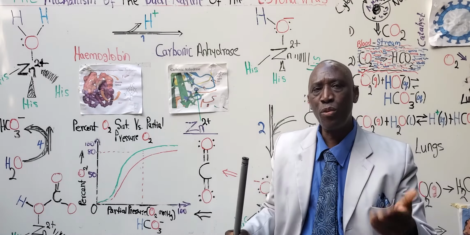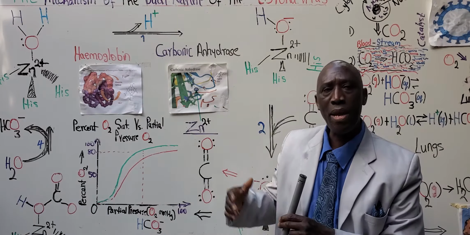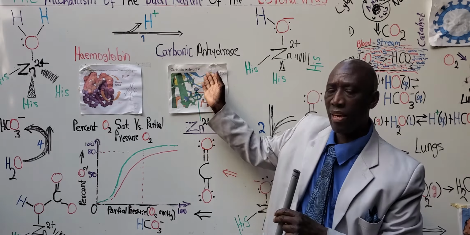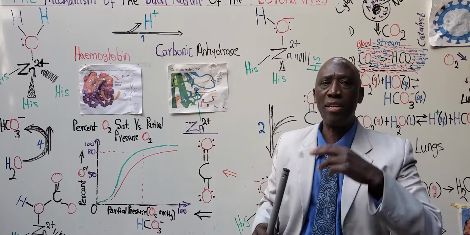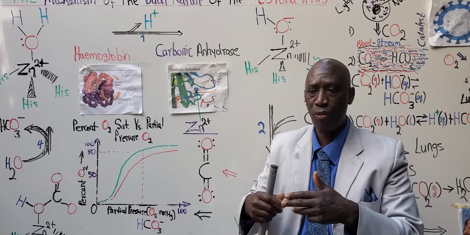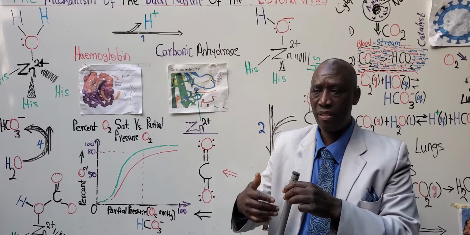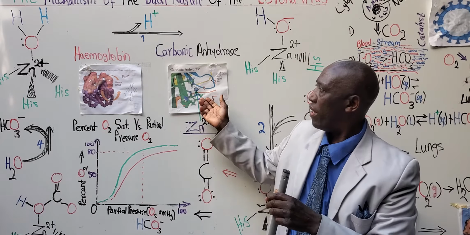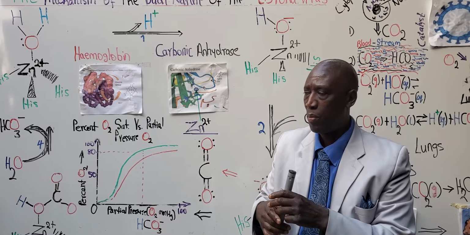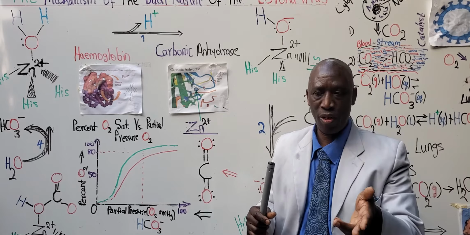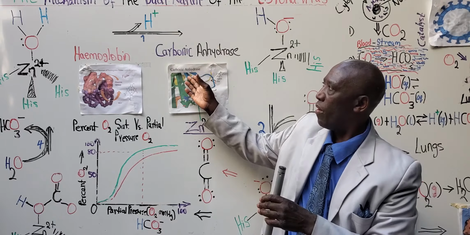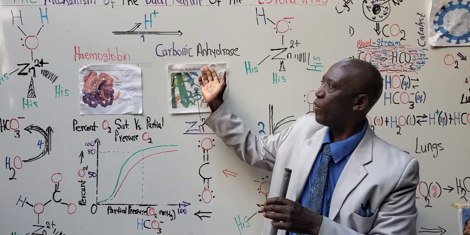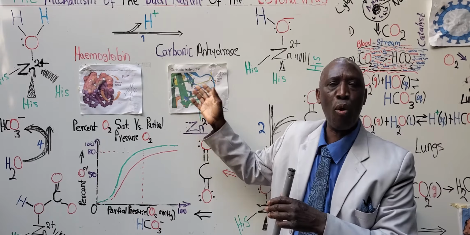So what we're going to do is discuss the mechanism of carbonic anhydrase, the biological catalyst that speeds up the rate of chemical reactions in the lungs, in the bloodstream, and in the tissues to trigger the world pandemic in the presence of the coronavirus. But the mechanism of carbonic anhydrase is for sustaining life under normal conditions.